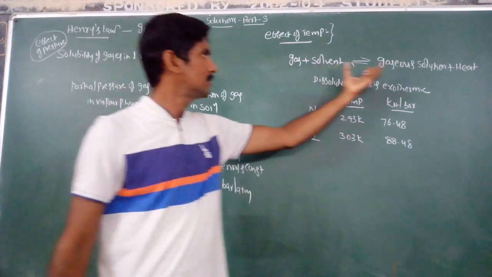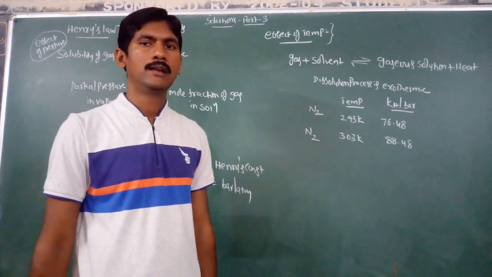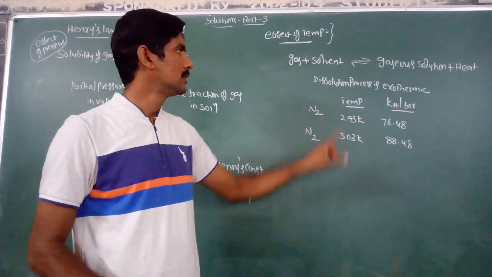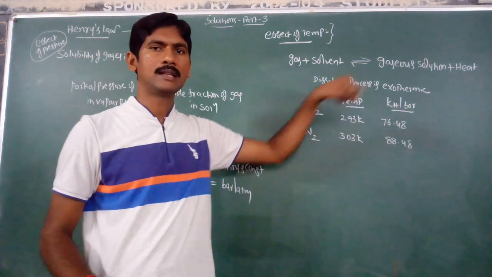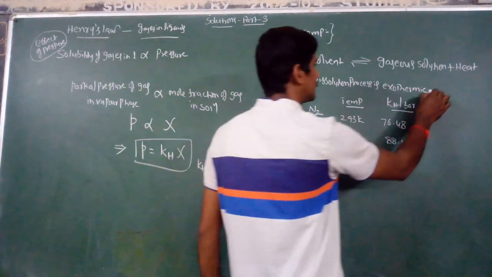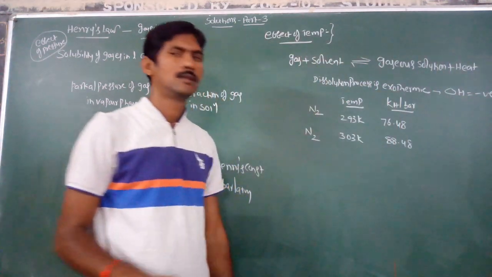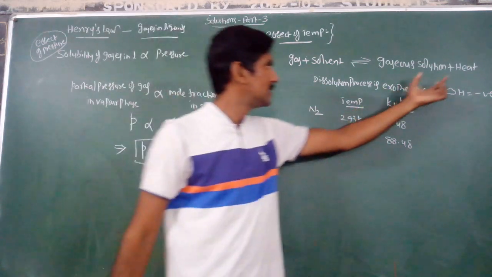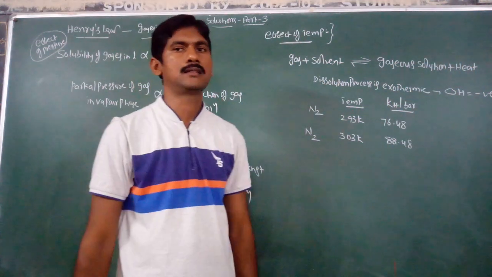When a gas is dissolved in a suitable solvent, the dissolution process is exothermic. Exothermic means the change in enthalpy is negative, so energy is liberated in the form of heat.